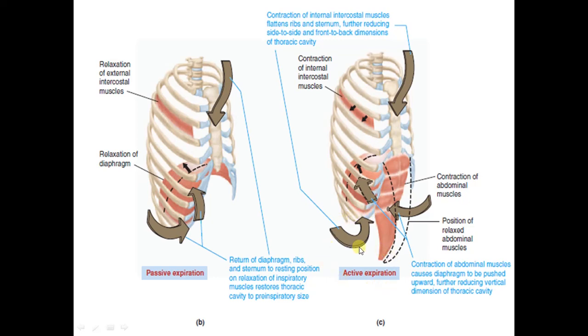Now, during active expiration, the abdominal muscle contraction will cause increased intra-abdominal pressure, which will push this diaphragm upward further. And it will also cause a pulling down effect on the ribs, and the contraction of the internal intercostal muscles will cause the ribs to be flattened downward, and also it will cause the sternum to be flattened, which will reduce the anteroposterior and side to side dimension of the thoracic cavity.